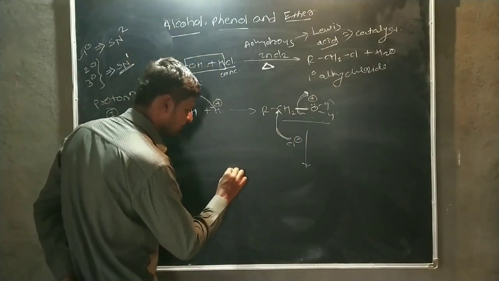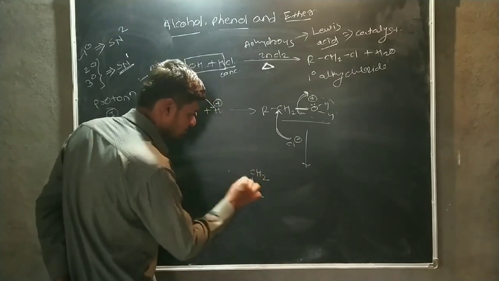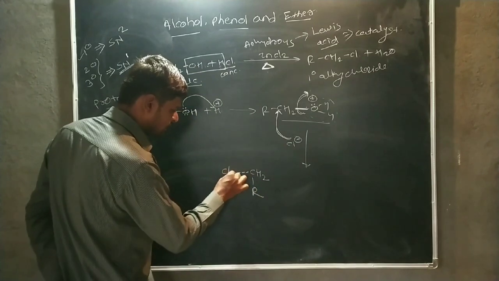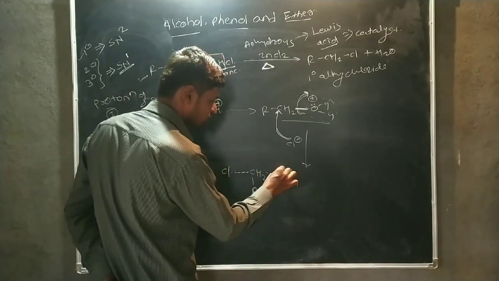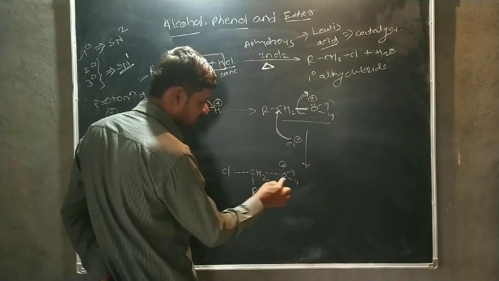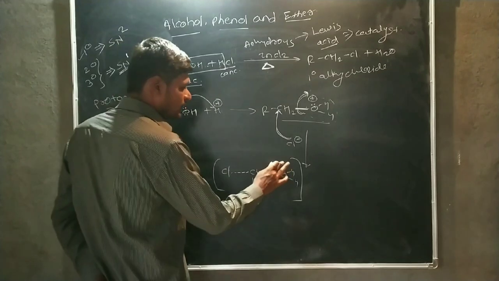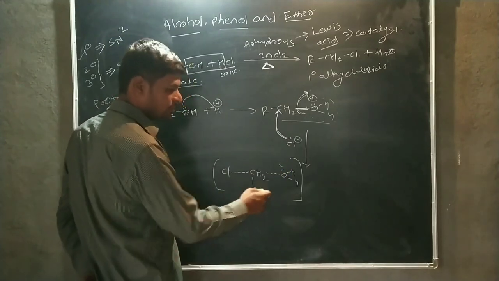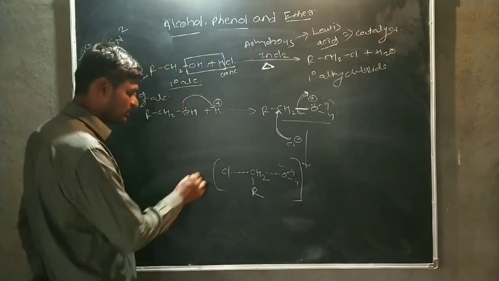Then it forms CH2, written here. Here there is an alkyl group. The new bond is formed between chlorine and carbon atom. At the same time, the old bond, that means the water molecule, should be eliminated. That means the bond between carbon and oxygen atom also breaks down. That means there is a formation of an intermediate. In this intermediate, bond making and bond breaking processes occur simultaneously.